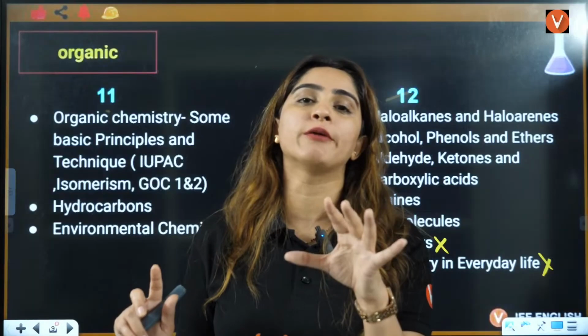That's why I'm saying that if you don't know the periodic table, you don't know how to draw the periodic table, you will end up wasting your full block chemistry. Why? Because even if you know the concept, you don't know which element is lying where. What is the atomic number? You don't remember the atomic numbers. You will end up ruining your block chemistry. So to understand block chemistry, this periodic table should be at your fingertips.